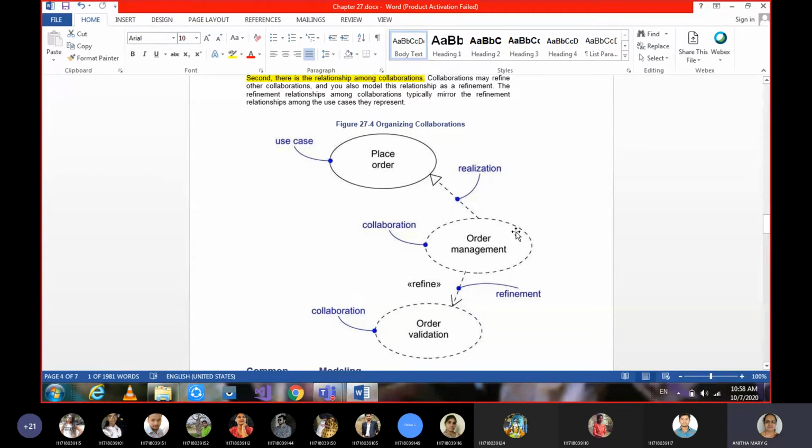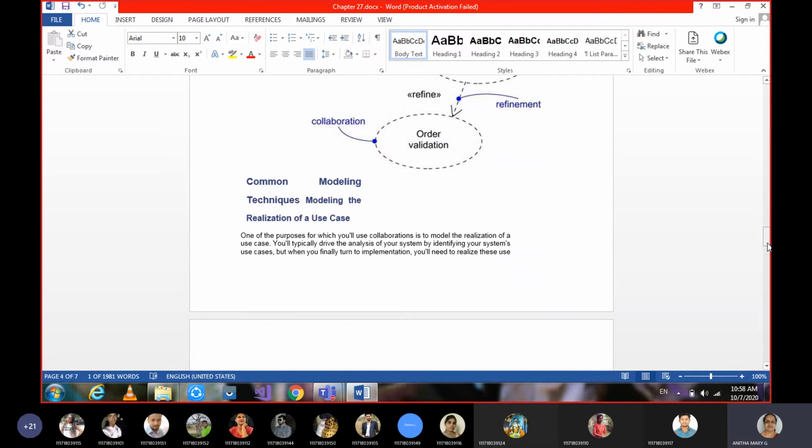Without a customer, an ATM doesn't exist. Without a customer who uses the ATM, the ATM machine is of no use. So it's something like that. From the order management side we say realization, and from the place order side we say the requirement is going to be fulfilled by this management. That is how we organize collaborations.